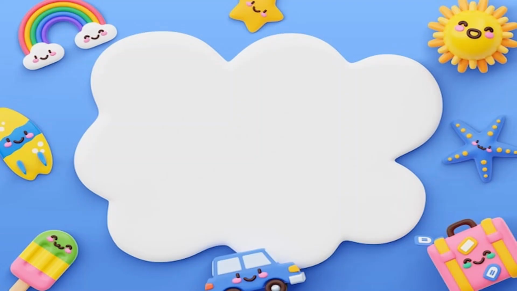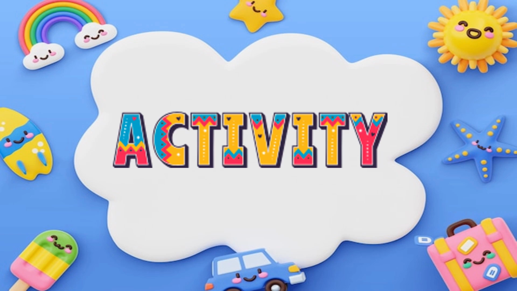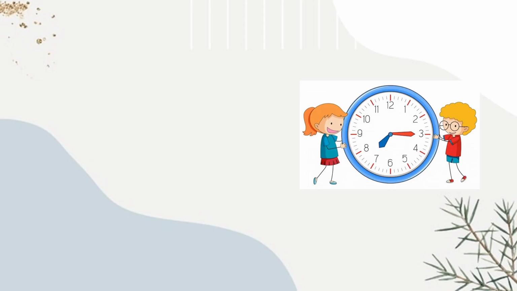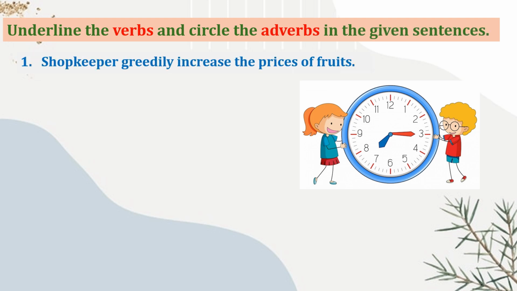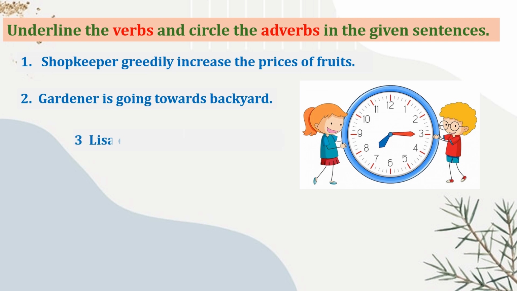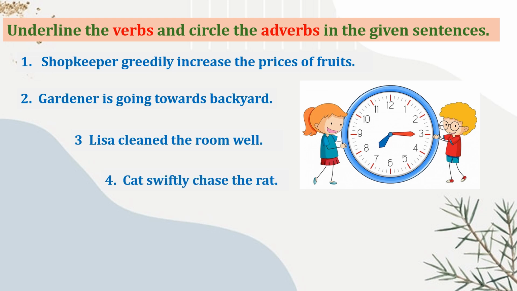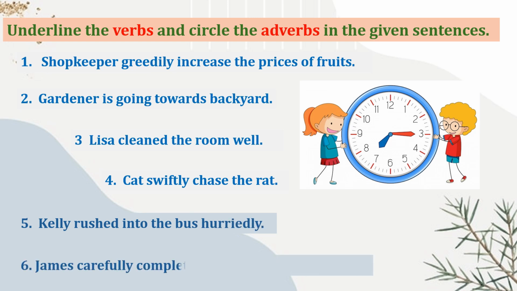It's time for activity. Underline the verbs and circle the adverb in the given sentences. Number 1, shopkeeper greatly increased the prices of fruits. Gardener is going towards the backyard. Lisa cleaned the room well. Cat swiftly chased a rat. Kelly rushed into the bus hurriedly. James carefully completed his assignment yesterday.